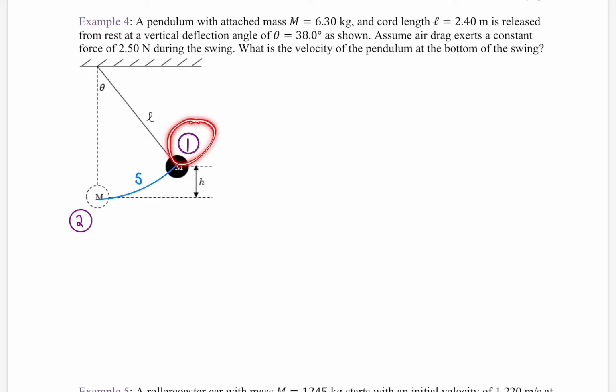We have 0.1, we have 0.2. The length of the pendulum string is L, and then we got this thing S, which is the arc length. How are we going to find that? Well, first of all, we're definitely going to start with the same equation: E1 plus the work done by non-conservative forces equals E2.